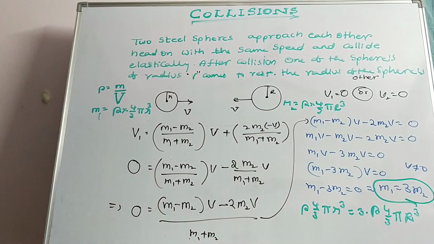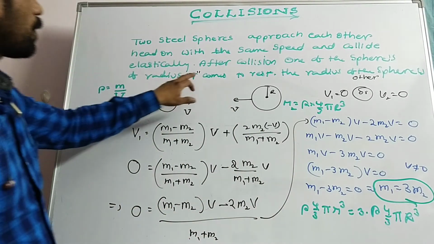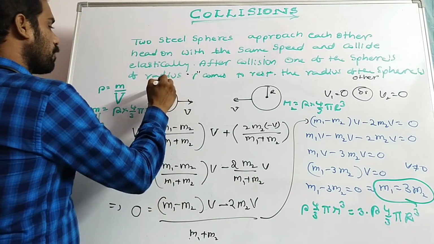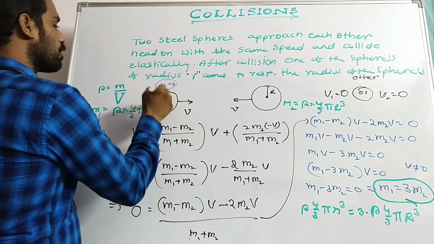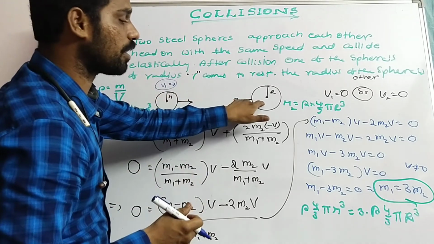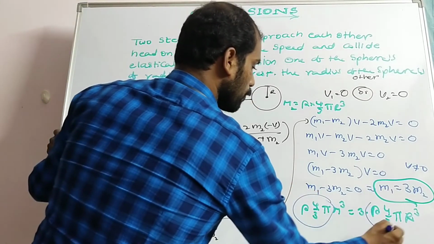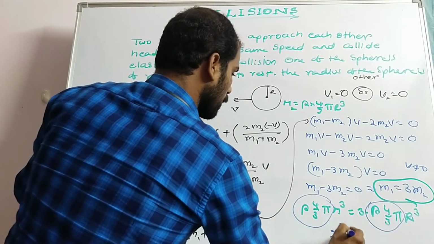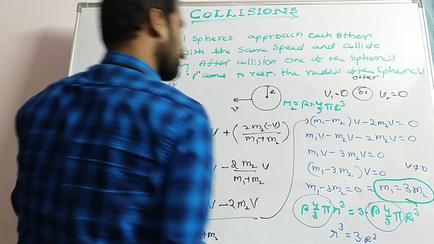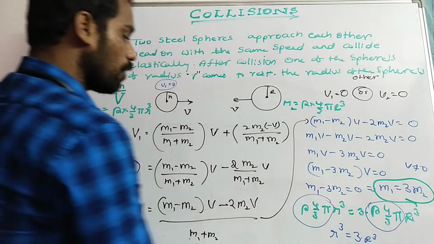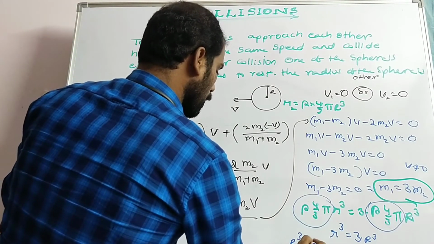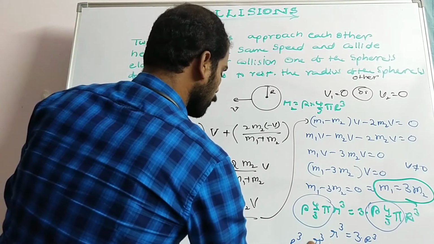So as the smaller body comes to rest, v1 is equal to 0. So we have to find this radius. Rho into 4 by 3 pi gets cancelled. Then r cube is equal to 3 into R cube. We have to find R cube is equal to small r cube by 3.